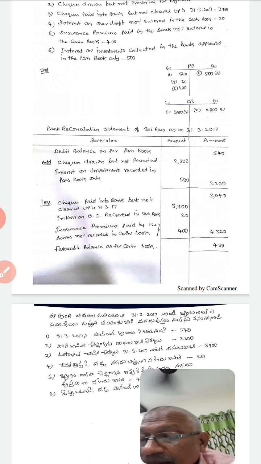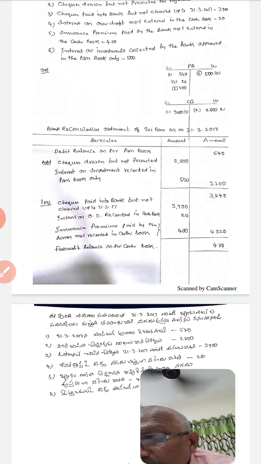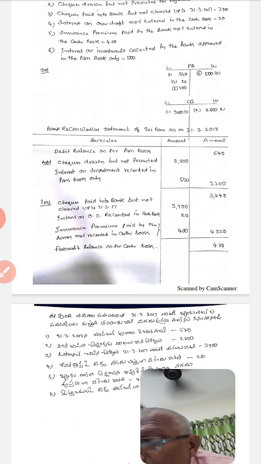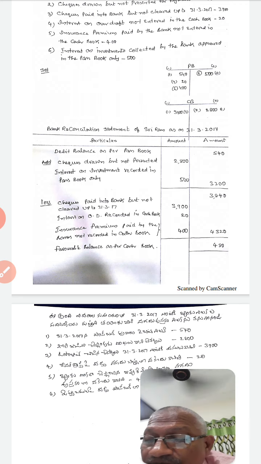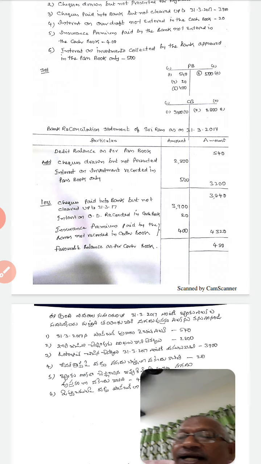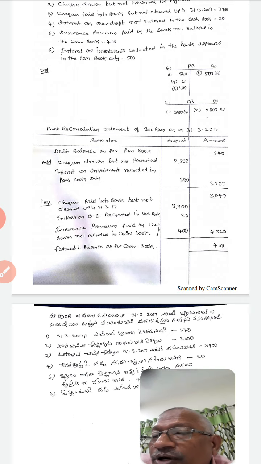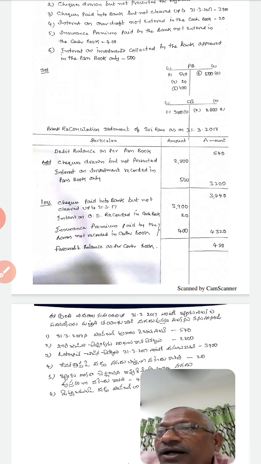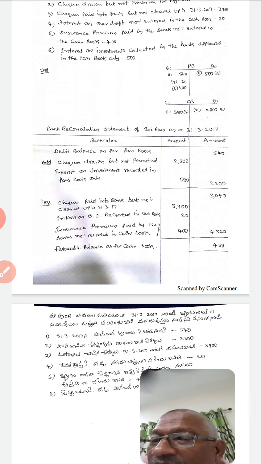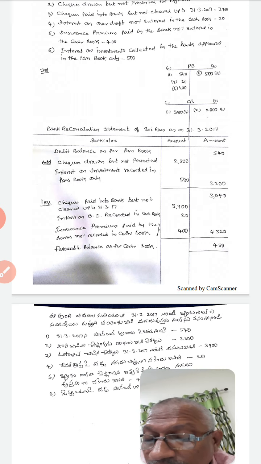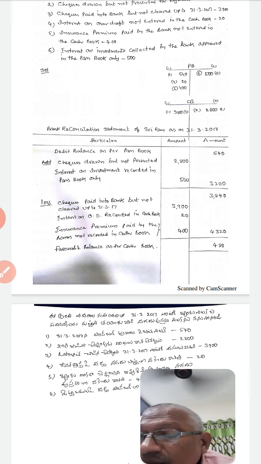In the above problem, the debit balance of the passbook has been given. So we have to find out the balance of the cash book.